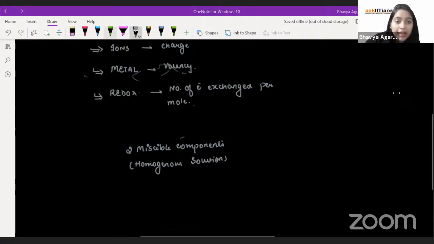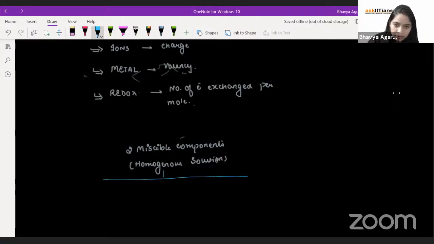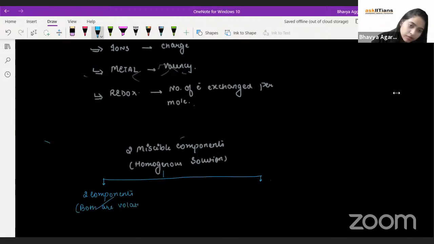Right. Now in this particular part, majorly, we are dealing with two things. Out of the two components, there could be a possibility that both are volatile, and there is a second possibility that one of them is volatile.